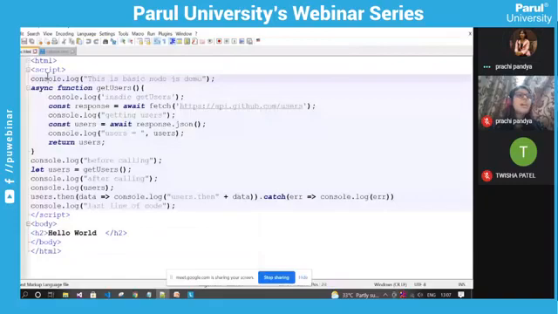Okay, I have created one HTML file that will explain how Node.js works.